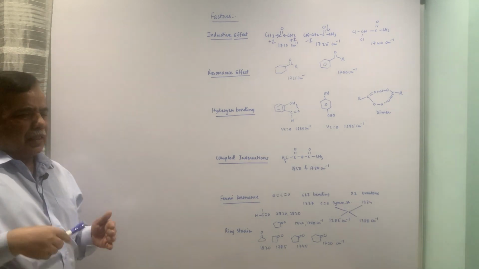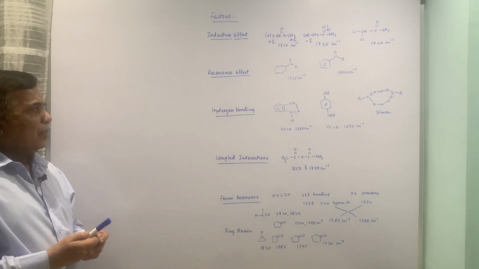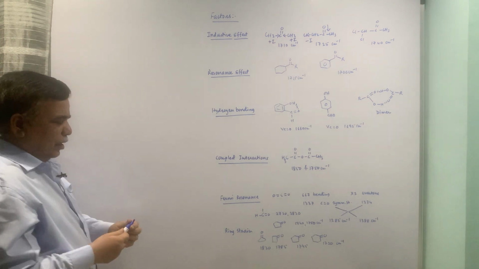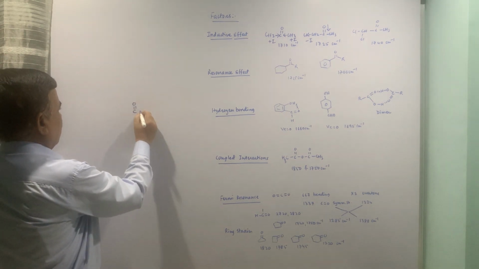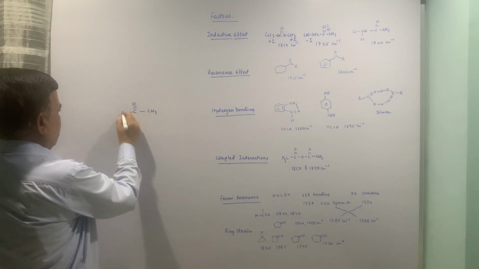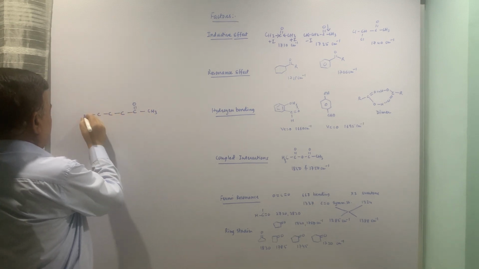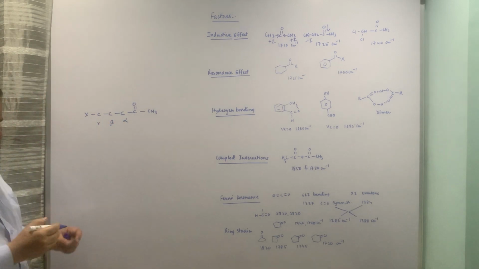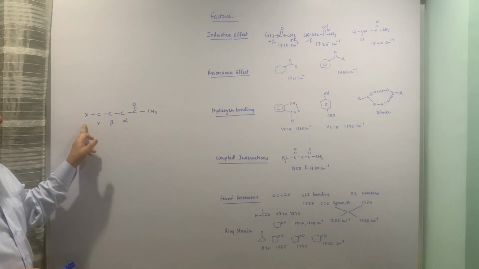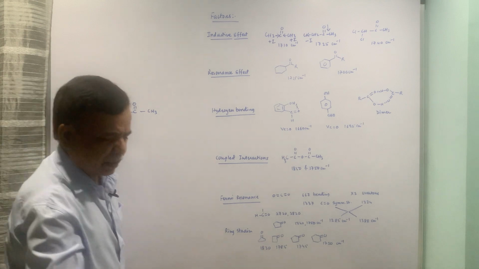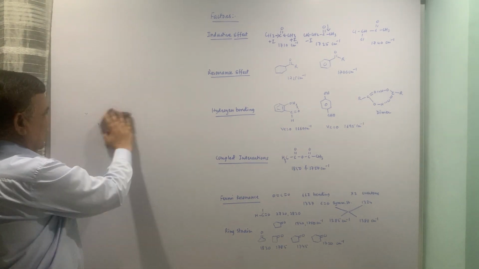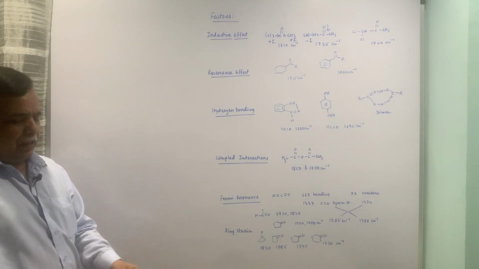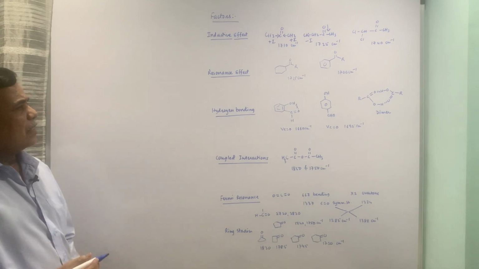And as we know, if you go away from the carbonyl group, and if the distance of the halogen from the carbonyl increases, alpha, beta, gamma, so if the halogen goes away from the carbonyl group, the magnitude of minus I effect falls, and naturally it will be seen in terms of the carbonyl stretching frequency. Carbonyl is the group where you can see this effect more.